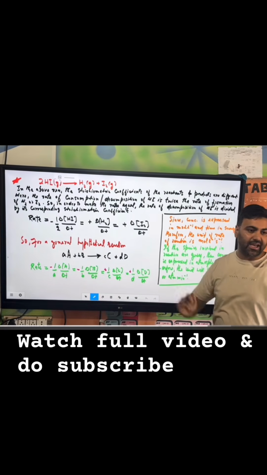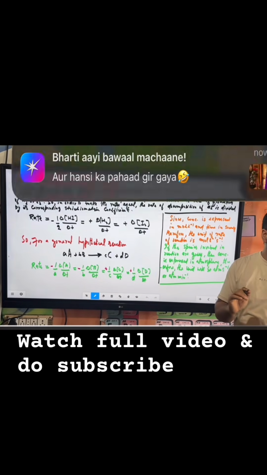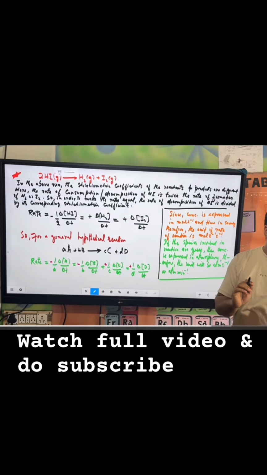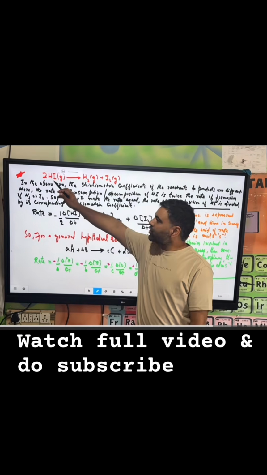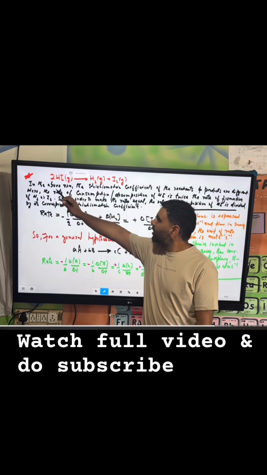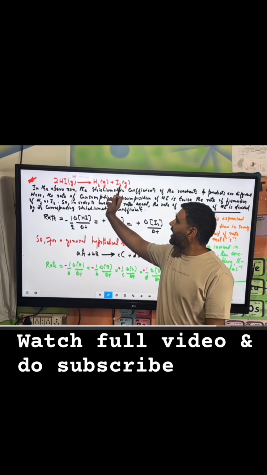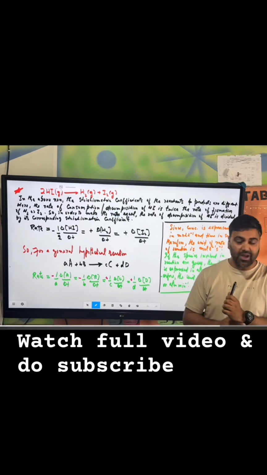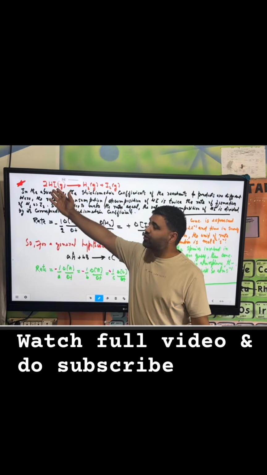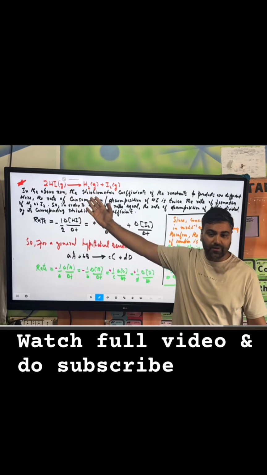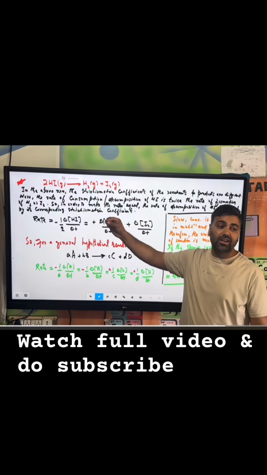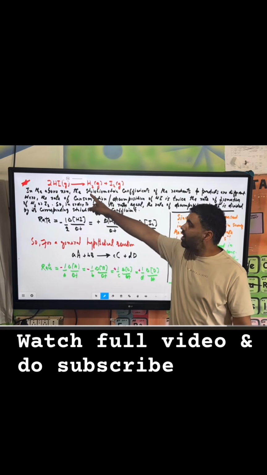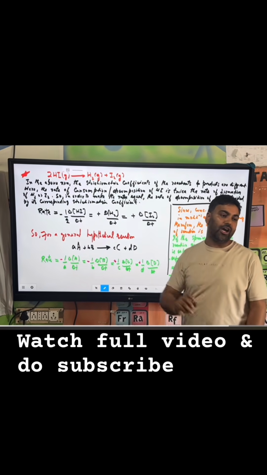यहाँ पे आपको क्या लग रहा है, यहाँ पे क्या स्टोइकियोमेट्रिक कोएफिशिएंट इक्वल टू 1 है हर किसी रिएक्टेंट और प्रोडक्ट का? नहीं, यहाँ पे स्टोइकियोमेट्रिक कोएफिशिएंट ऑफ HI is 2 and that of hydrogen is 1 and that of iodine is 1. So what does that mean? What does that signify? It means that the rate of decomposition of HI is twice the rate of formation of H2 or rate of formation of iodine.